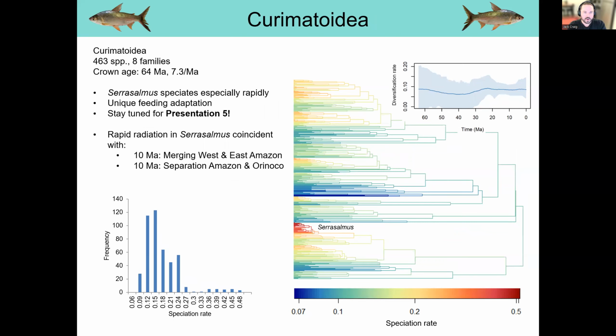And finally, the Curimatoidea, which we're going to talk a lot more about in the next presentation, are characterized by a rapid radiation of Cyphocharax. This is relatively young, coinciding more with the Amazon River capture event, but overall similar patterns in the distribution of speciation rates among species in this clade are present.